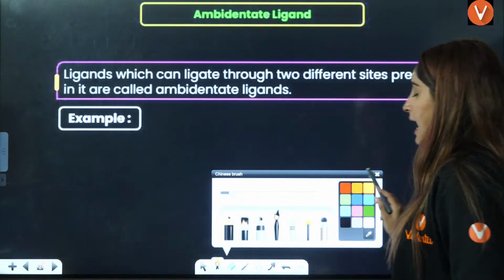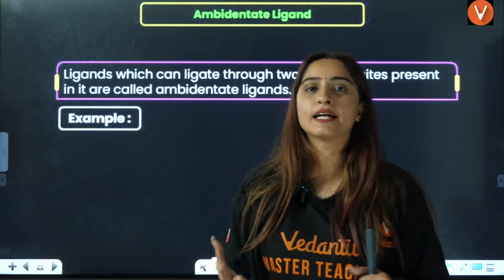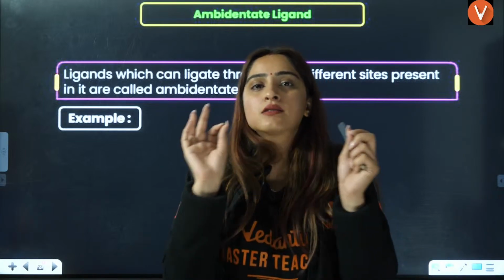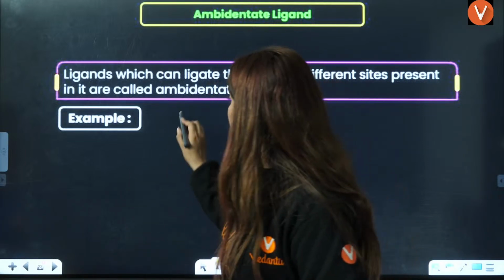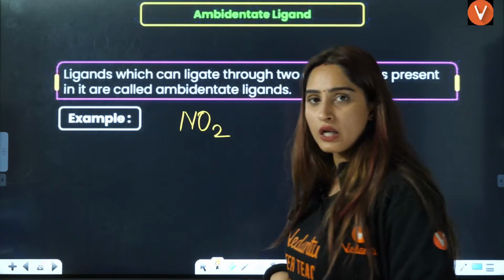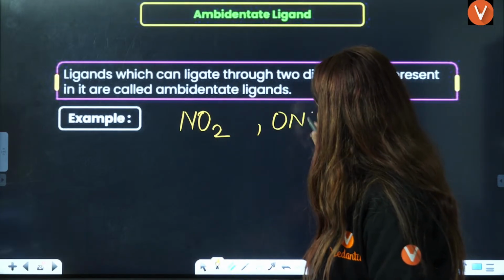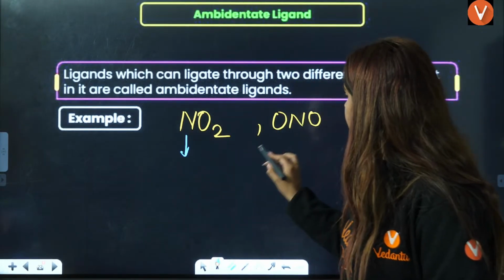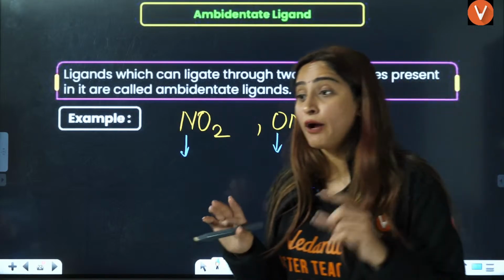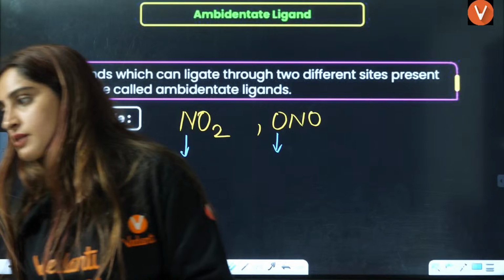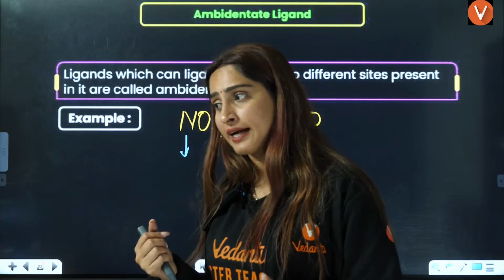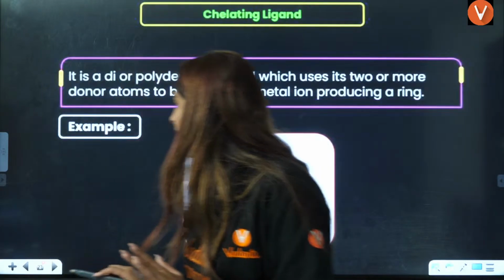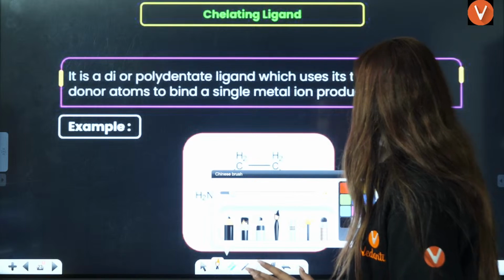Okay, next is ambidentate ligand. Ambidentate ligands have two donating sites, but at one point only one site is available for the donation. Like you have NO2 and ONO. Sometimes nitrogen will donate, sometimes oxygen will donate. They will not donate simultaneously. Sometimes nitrogen, sometimes oxygen. CN negative, right? That is also very nice.